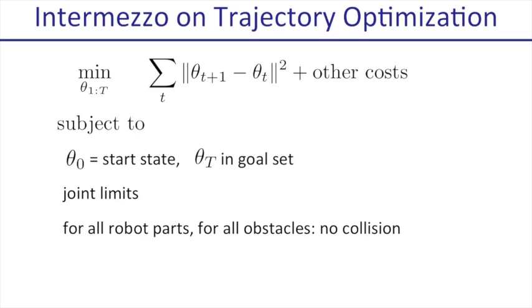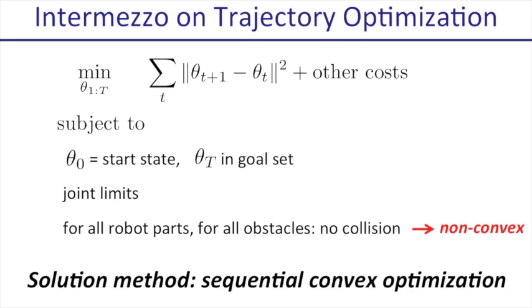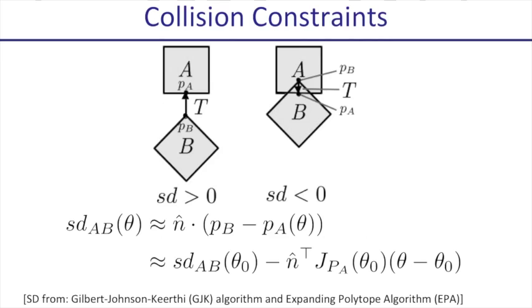And the solution method proposed in the RSS 2013 work by Schulman et al. handles this through sequential convex optimization. Then how does it work? Well, there is a very efficient way to compute the signed distances between two convex shapes. They are the GJK algorithm and the EPA algorithm. They compute the signed distances, meaning the minimum distance two objects have to move to get into collision or to get out of collision. Based on the signed distance, we can make a constraint that the signed distance must be bigger than 0, meaning that there is no collision.